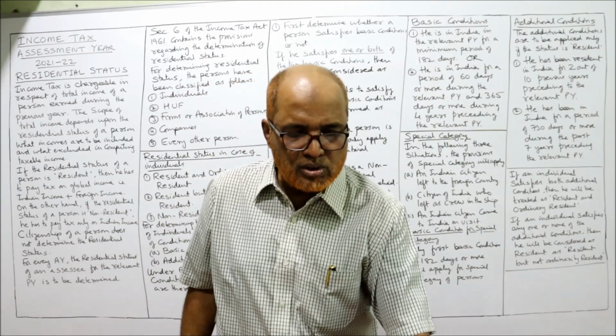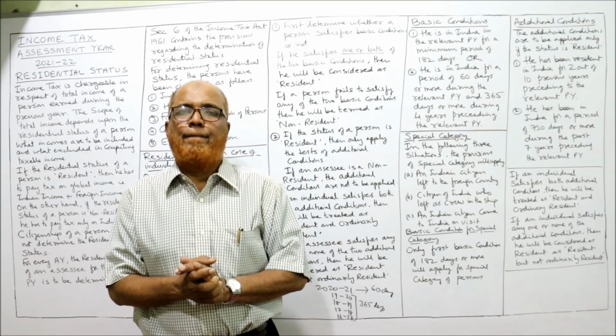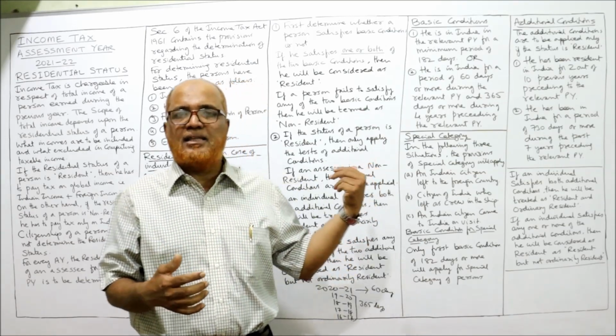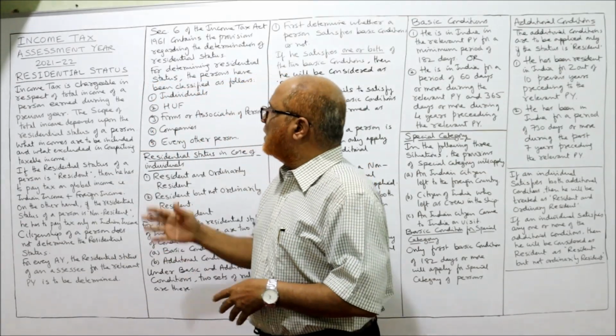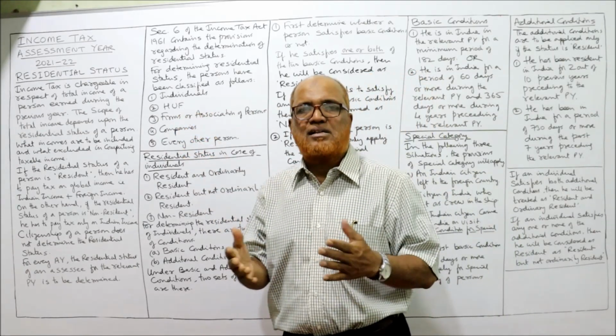So these are the rules regarding determining the residential status of an individual. More provisions are there regarding this, whereas for Hindu undivided families, firms or companies, fewer provisions are there. That we'll discuss now.